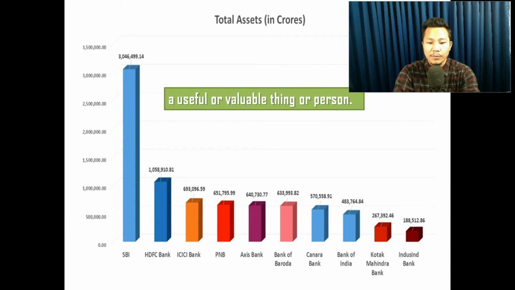Below here at the bottom, you will see SBI, HDFC, ICICI, PNB, that is Punjab National Bank, Axis Bank, Bank of Baroda, Canara Bank, Bank of India, Kotak Mahindra Bank, IndusInd Bank. There are several banks which hold assets. Let us see, SBI has the most, and the second one is HDFC. SBI holds more than 30 crores. So let us see next again.